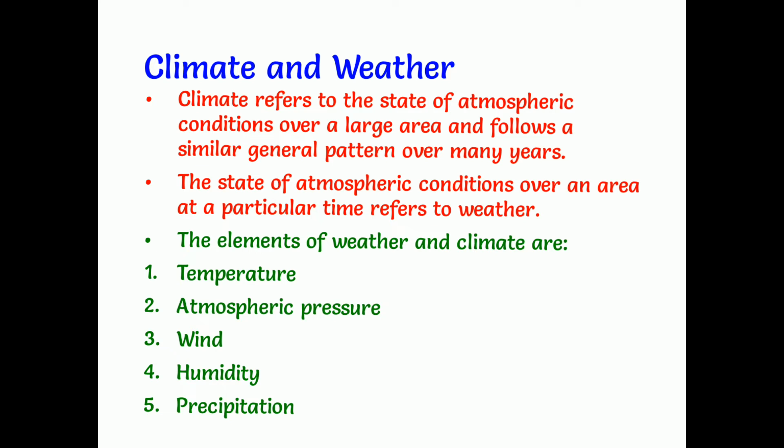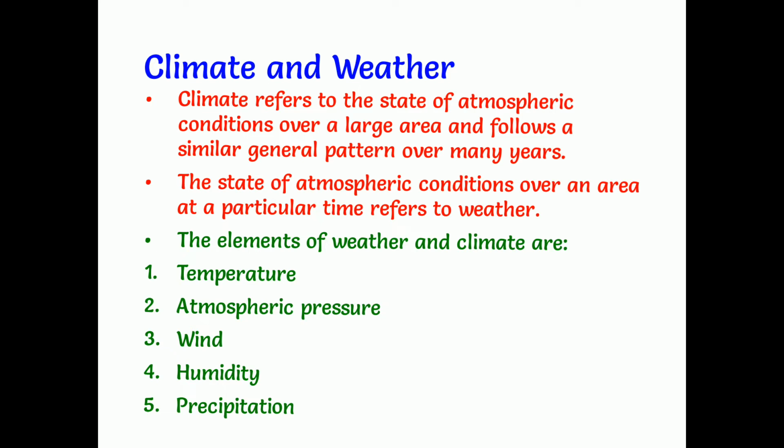What influences this? What are the main elements of it? Temperature, atmospheric pressure, wind, humidity, precipitation. These are the things which affect the climate and weather from one place to another. Depending upon the temperature, in this place today it may be sunny, in another place it may be cloudy, and in another place it may be rainy also. So depending upon the temperature, the area's particular weather conditions will change.